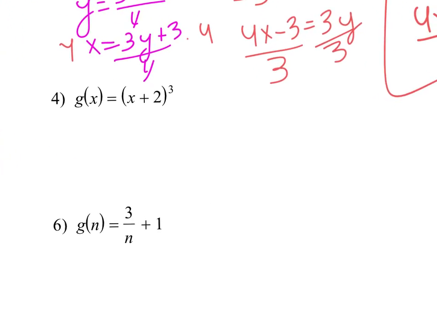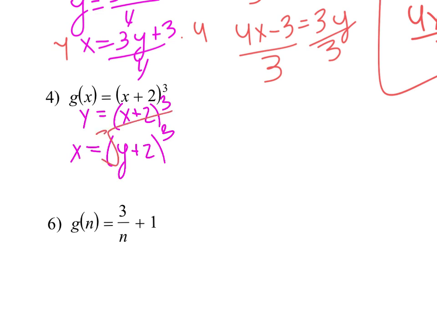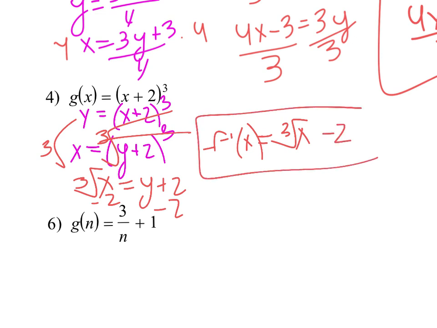Okay, number 4. We want to write a y for our g of x. Then switch our input and our output. It's being cubed, so the opposite of a cube is a cube root. So we're going to have the cube root of x equals y plus 2, because those are going to cancel. And then we just have to subtract the 2 to the other side. So we have the inverse function equals cube root of x minus 2. Make sure that minus 2 is on the outside and not on the inside.